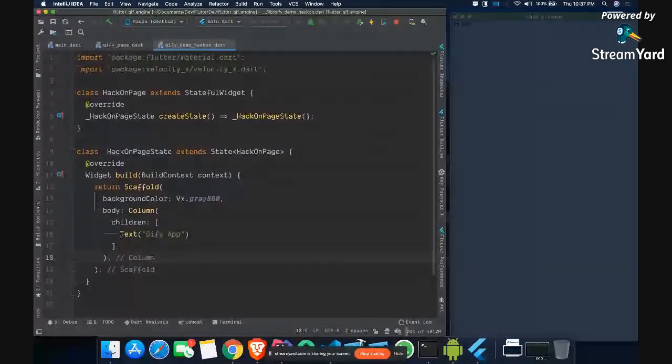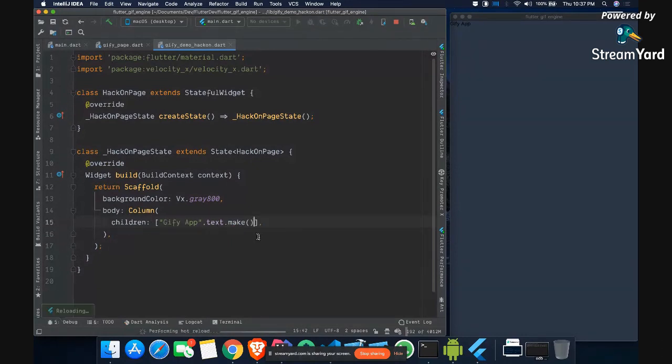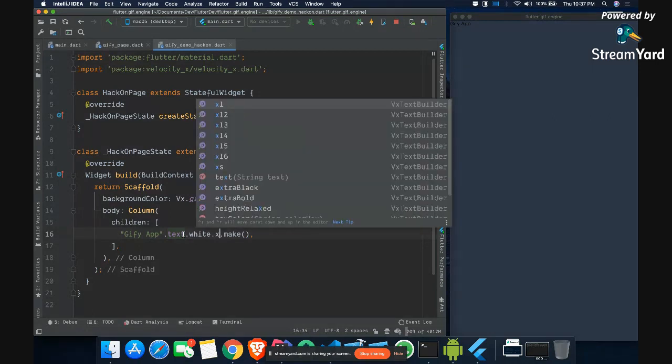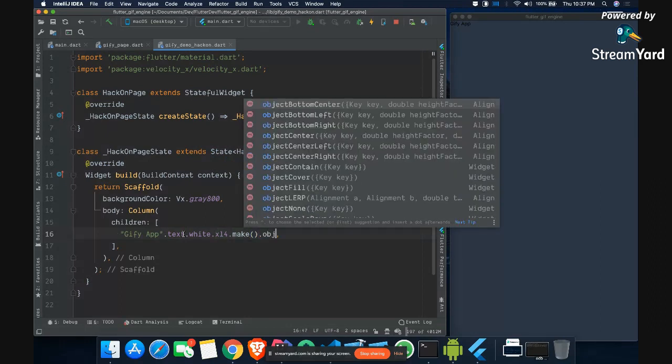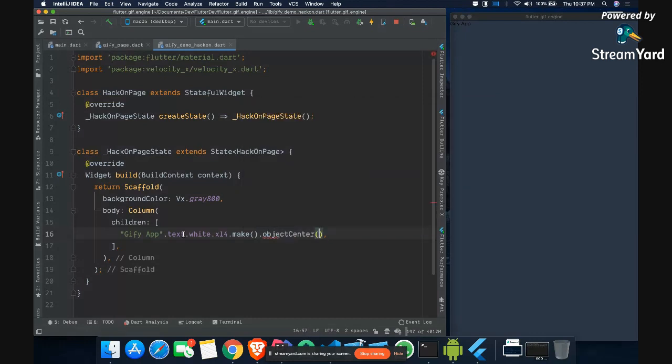So rather than this, we can also use VelocityX to help us do it faster. We can say Jiffy app dot text dot make. What it will do is make the text for me, similarly to how we write text. But the advantage of using this is that we can easily say dot white, and dot XL4 to get the size. And then we can also say object center. Now if I refresh it, you can see we got Jiffy app here, and that is fine.